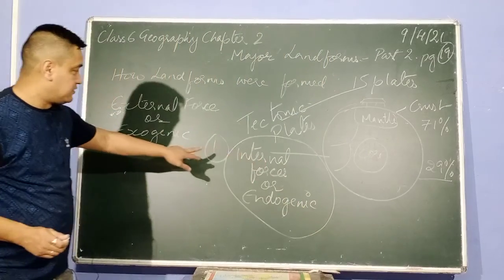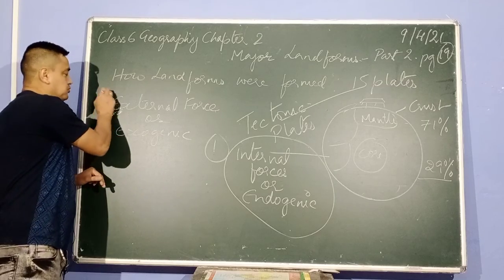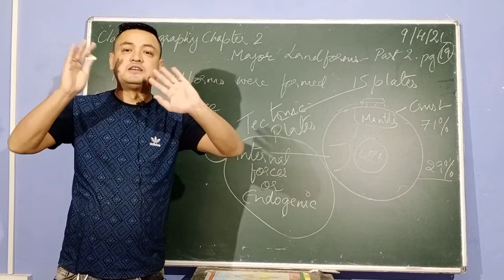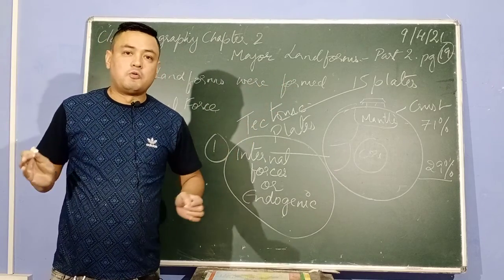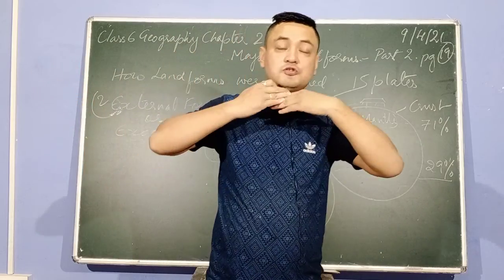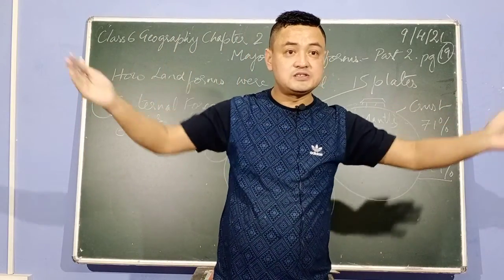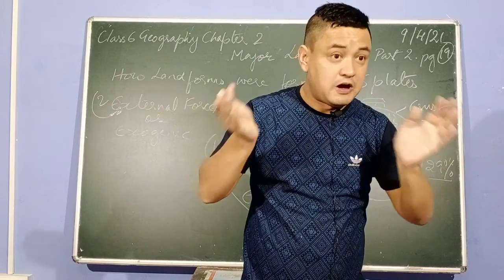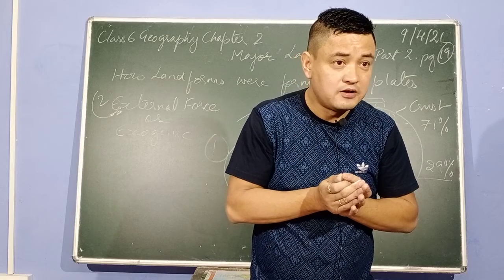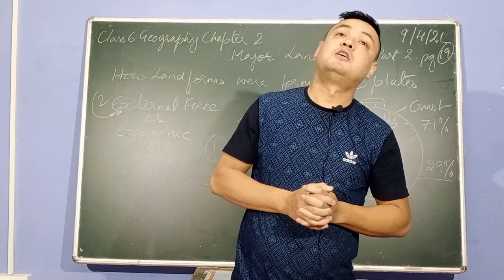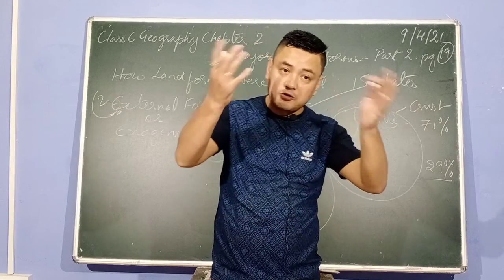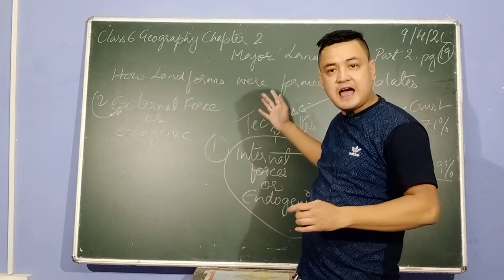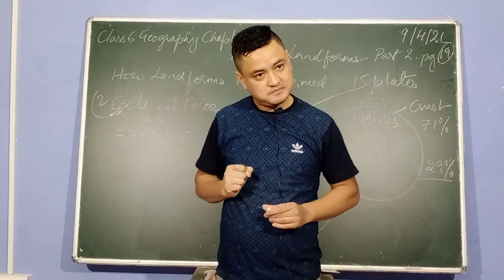These two forces, number 1 and number 2, are the forces which make different types of land. So, what varieties of land do you see outside? You see hills, mountains, plains, valleys, and plateaus also. Have you seen plateaus in the books? Have you seen the picture of plateaus? Have you seen hills? Have you seen mountains? These are all made by these two forces, external and internal forces. Are you getting my point?